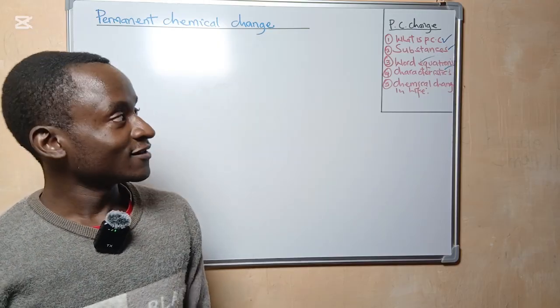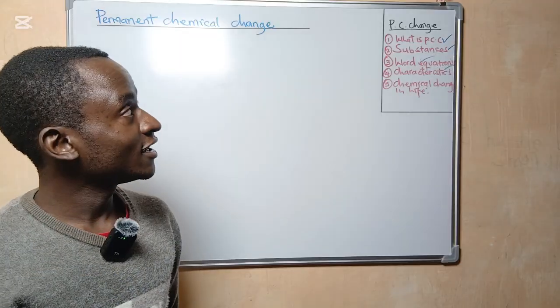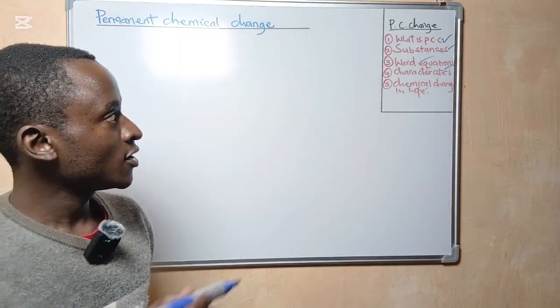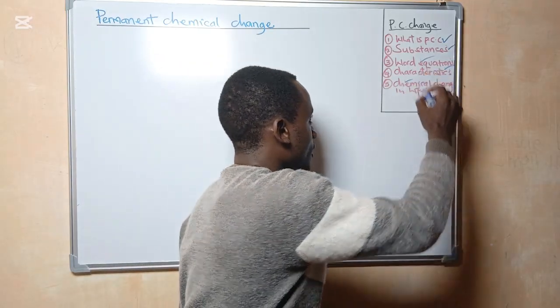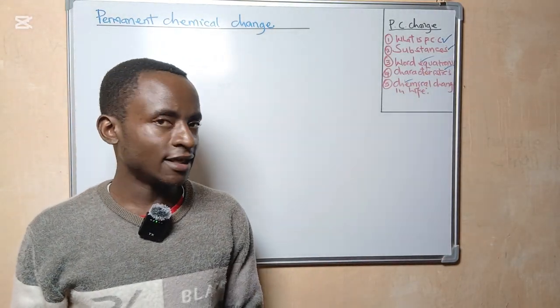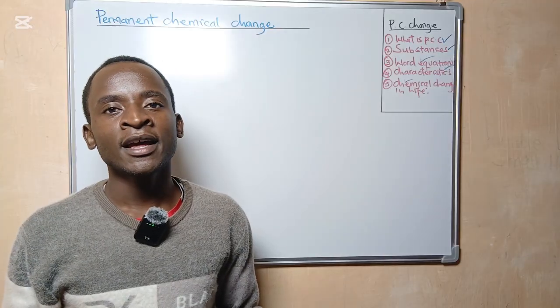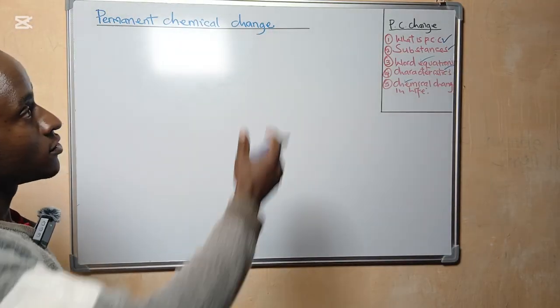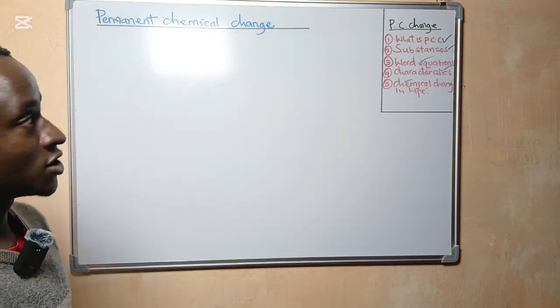The last in our summary section, we'll talk about examples of chemical changes in real life, in daily life. Now, allow me to take you through what we have in the summary section.